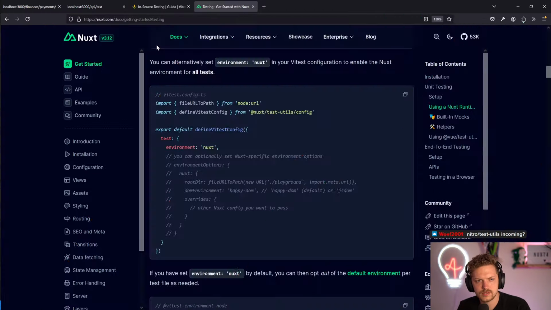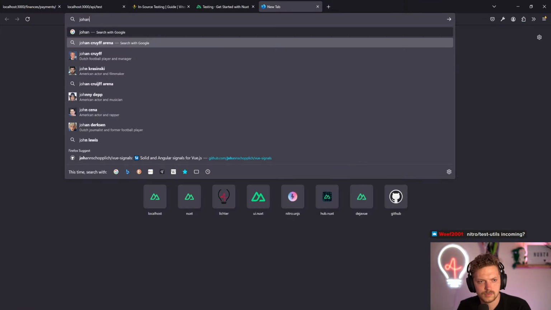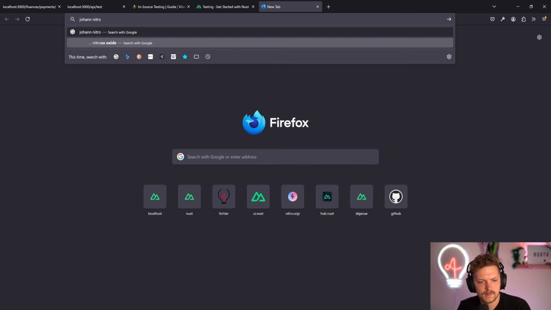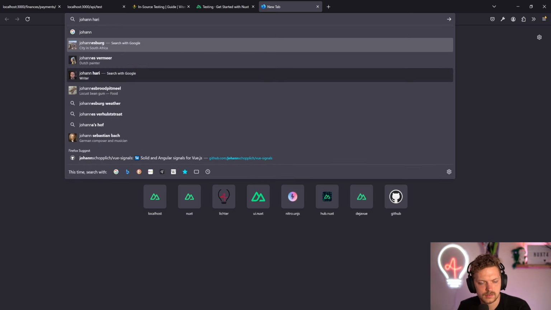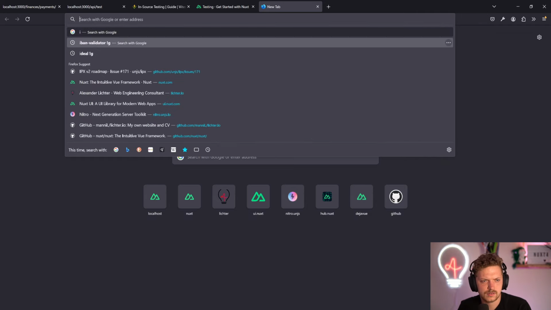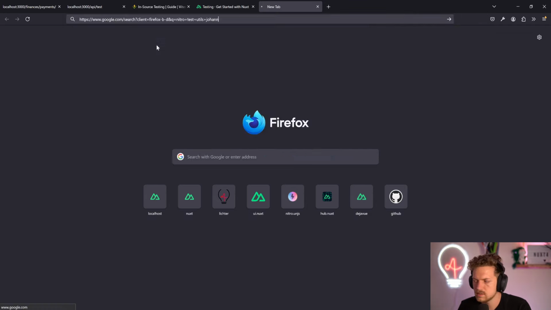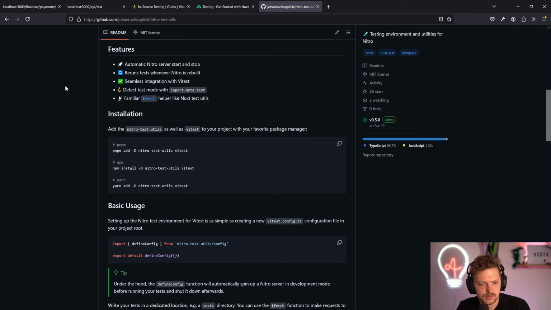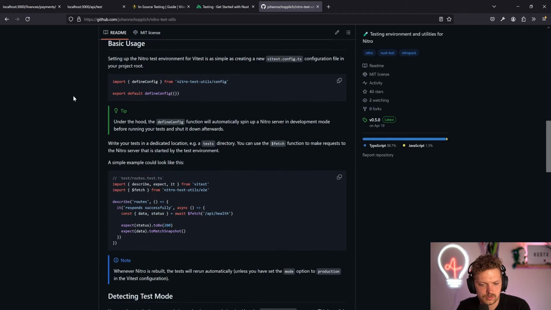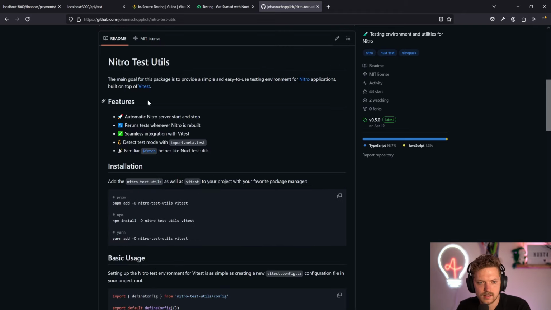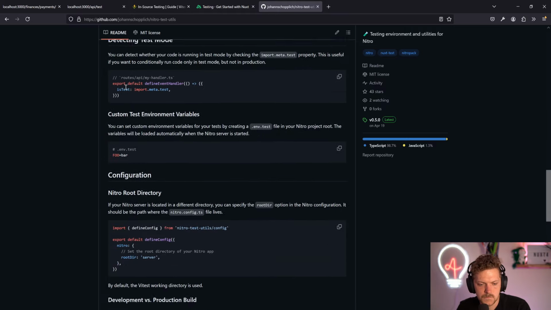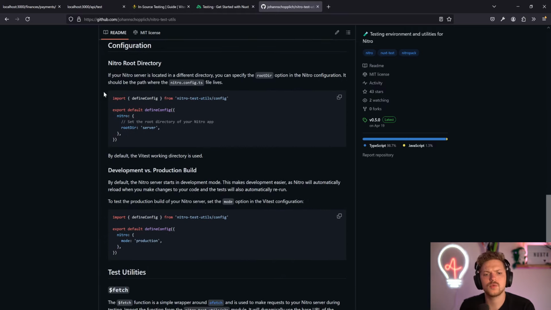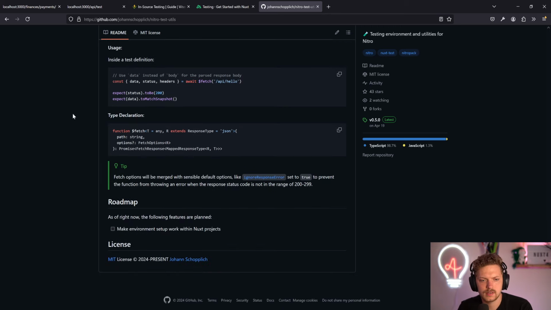I know there is one from Johann Schoplich about, let's try nitro test utils. It should exist already. Yeah, there it is. Which is under his personal namespace, so it doesn't hurt to test it. I think it's pretty similar. But yeah, an official version of that wouldn't hurt. Okay.